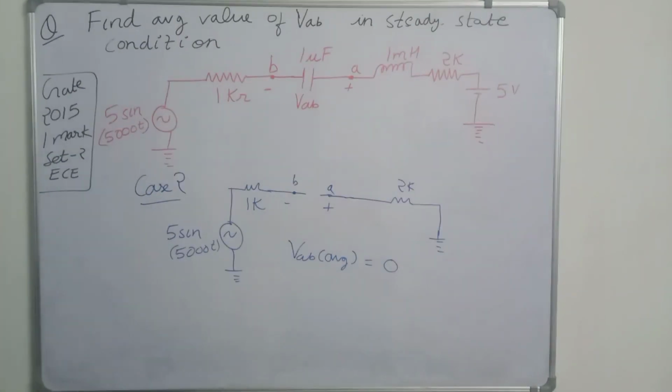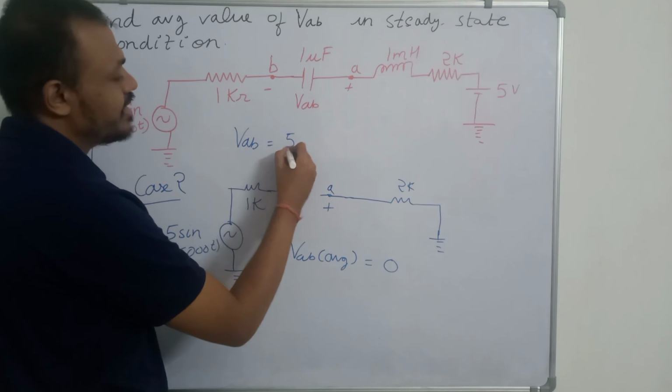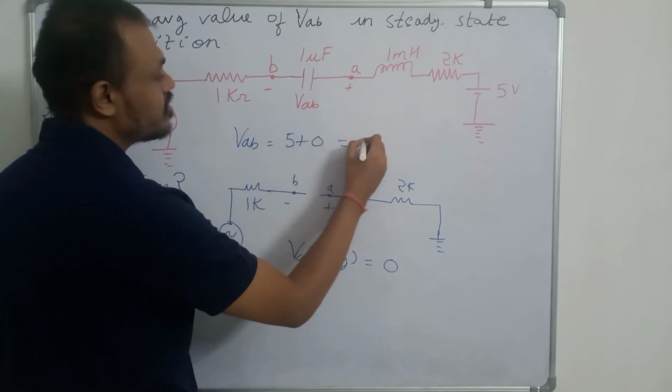So in the first case VAB was 5 volt, in the second case VAB was 0 volt. Average value of VAB due to superposition will be equal to 5 plus 0, which will be equal to 5 volt.